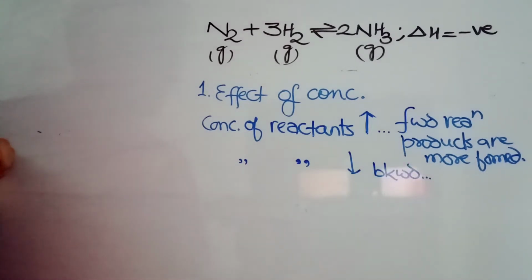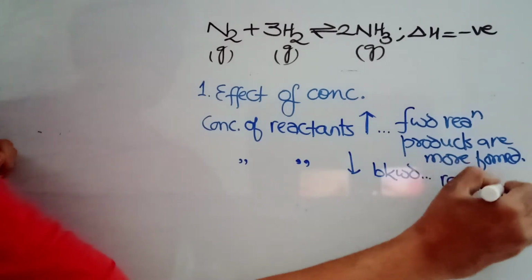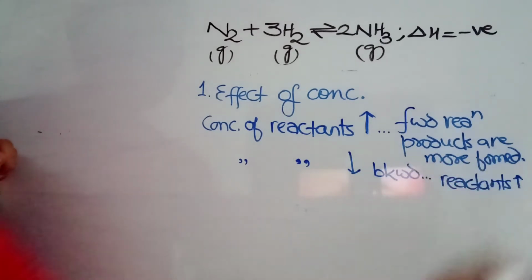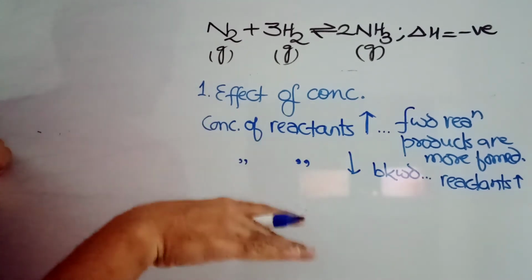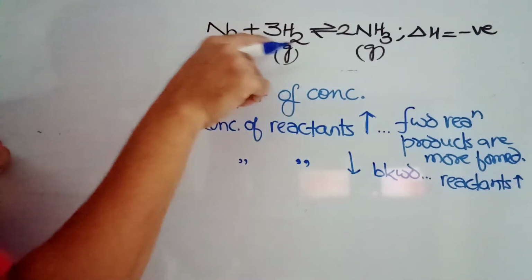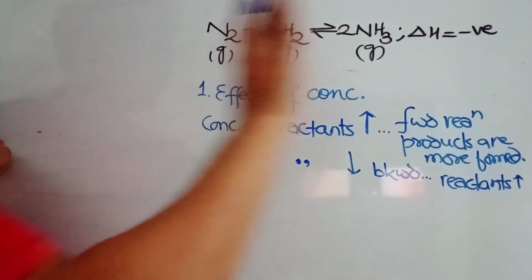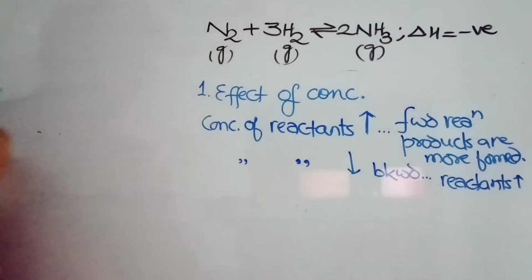Backward direction means more reactants are going to form, so our reactant concentration is going to increase. Increasing the concentration of the reactants, forward reaction. Decreasing the concentration of the reactants, backward reaction.